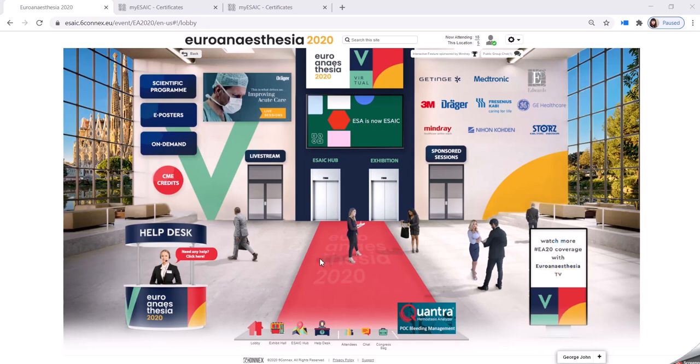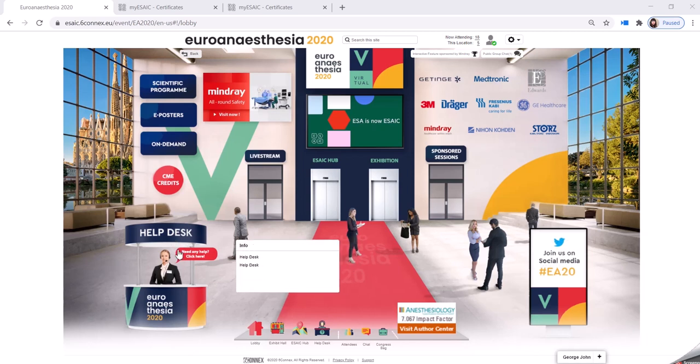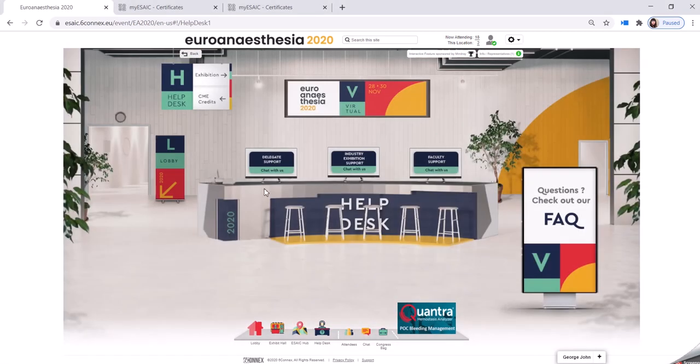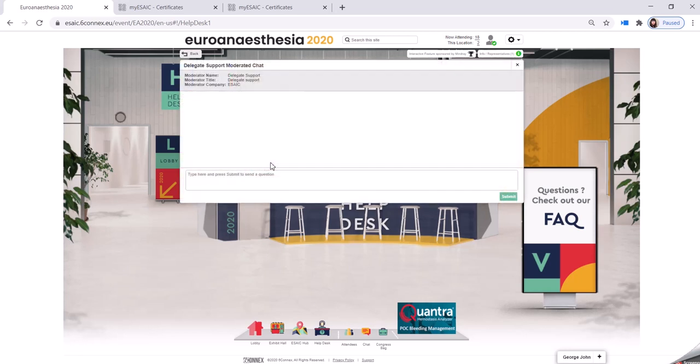We also have our help desk. Should you have any questions throughout the 3 days of the Congress, we're here to help. You can find us in the lobby or also on our menu bar. Simply click on Help Desk, and you can see that we have our attendee support. If you're industry and exhibitor, we also have special support, as well as for our speakers. Simply click on here and type in your question.